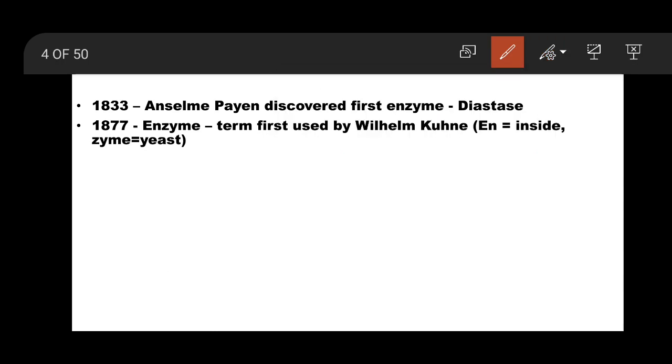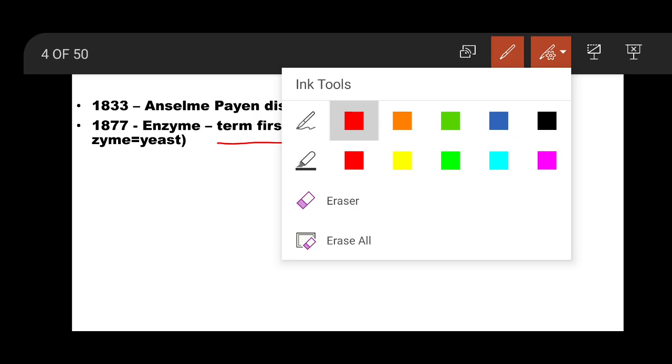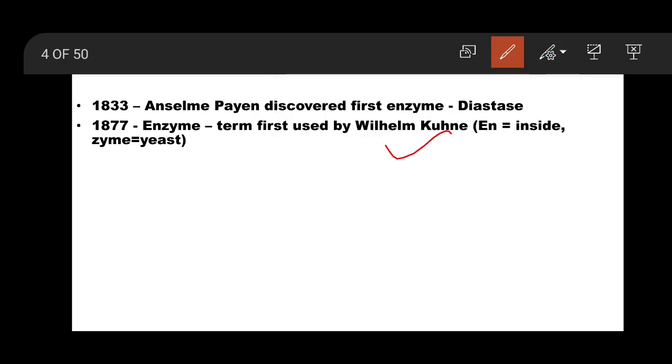So these scientists were studying reactions going on inside the cell, in vitro and in vivo. They studied the different biochemical reactions inside the yeast, and Kuhne first used the term enzyme.